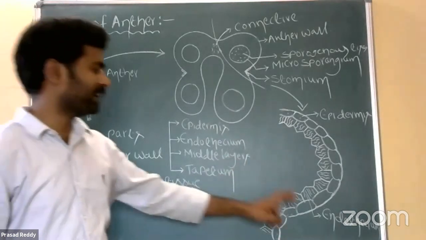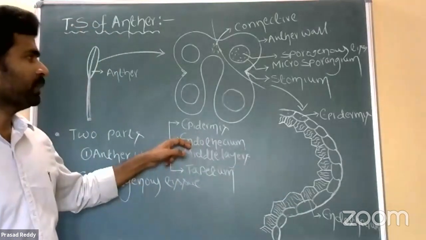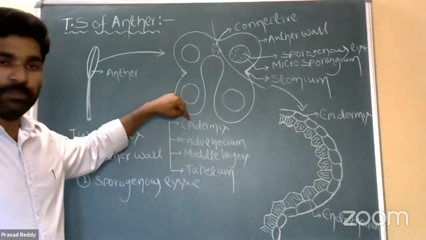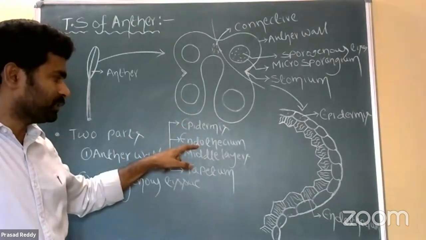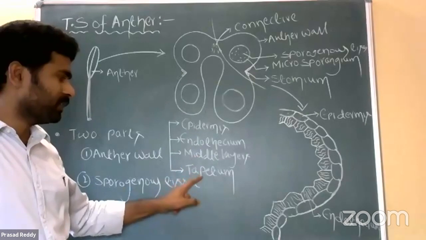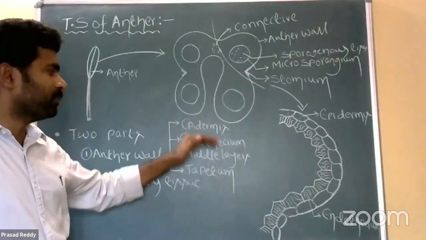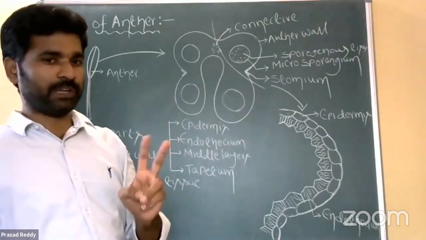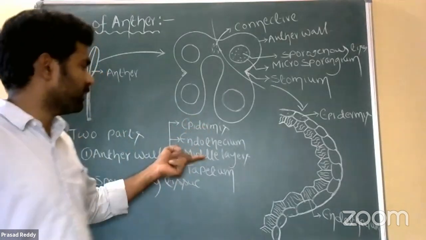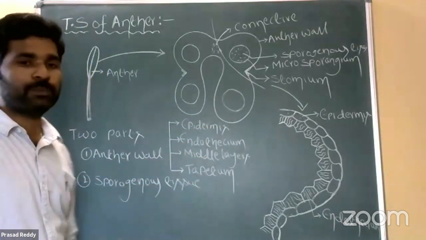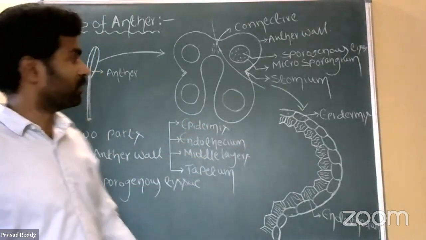So this is the second layer, that is endothecium. First layer epidermis, second endothecium, third middle layers and fourth tapetum. We completed two layers, but the remaining two layers, middle layers and tapetum, we'll see in the next class.